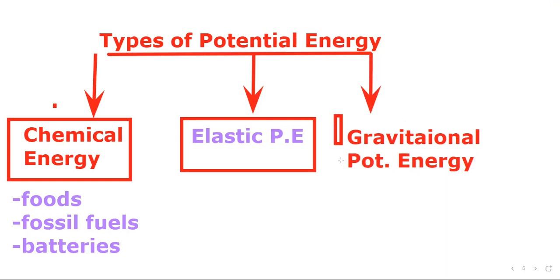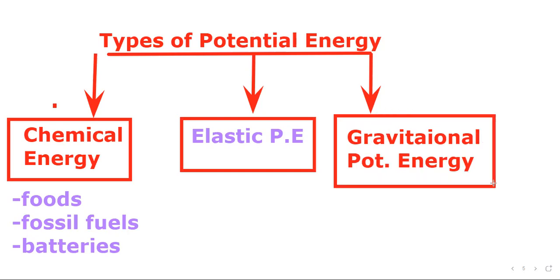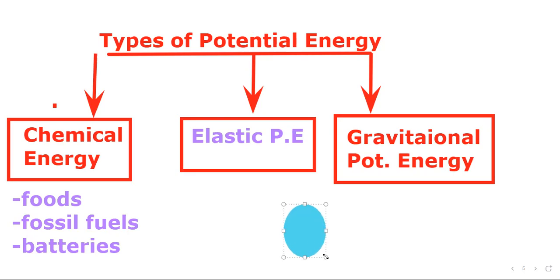It is also a type of stored energy. Suppose I have a football like this, and I throw this football in the upward direction.